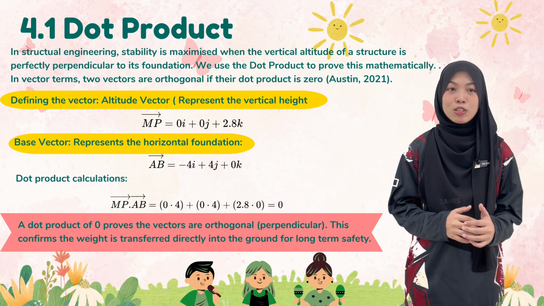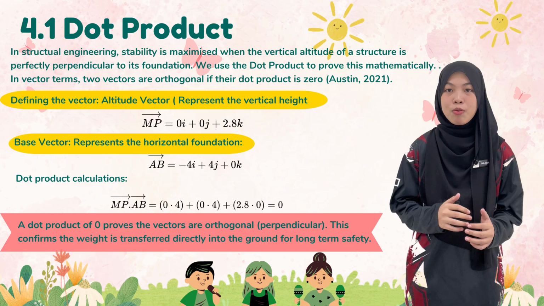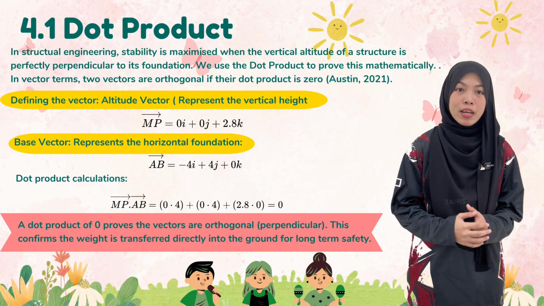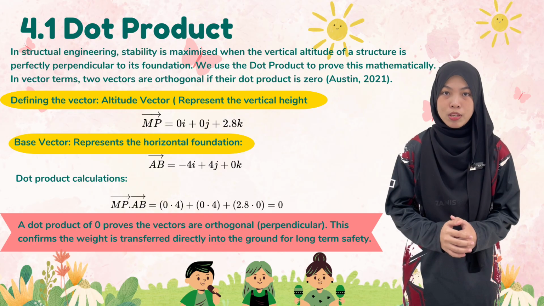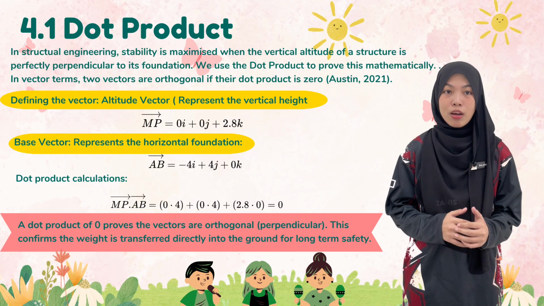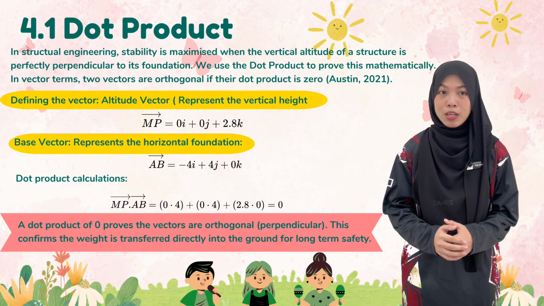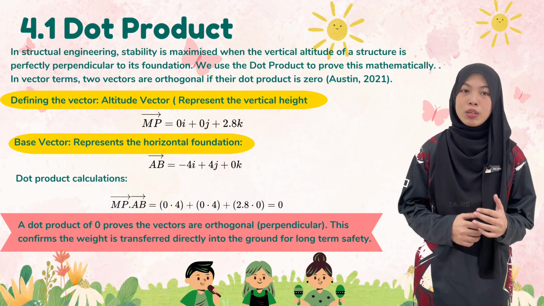To determine if these two vectors are perpendicular, we calculate the dot product between vector MP and vector AB. When we multiply the corresponding components and add them together, we obtain a dot product of 0. A result of 0 means that the two vectors are orthogonal, or in other words, perfectly perpendicular. This confirms that the vertical height of the pyramid is perpendicular to its base.